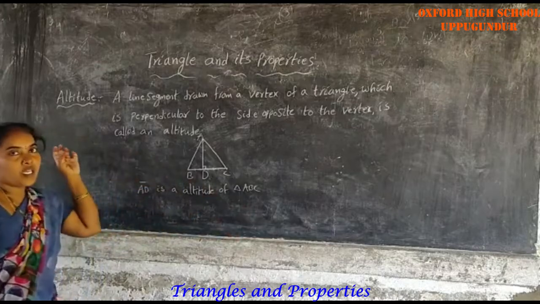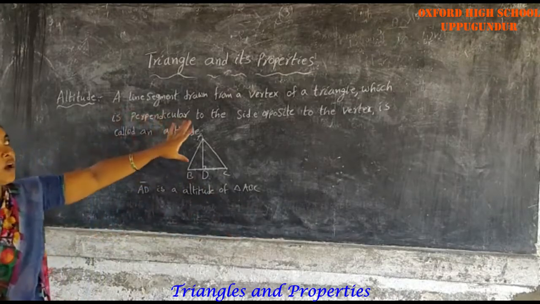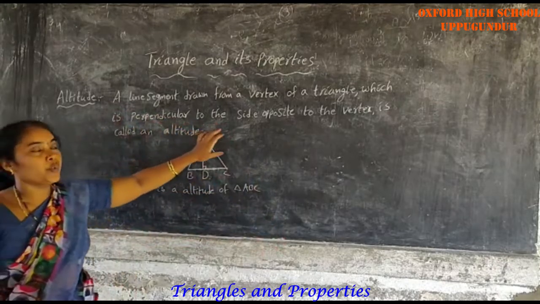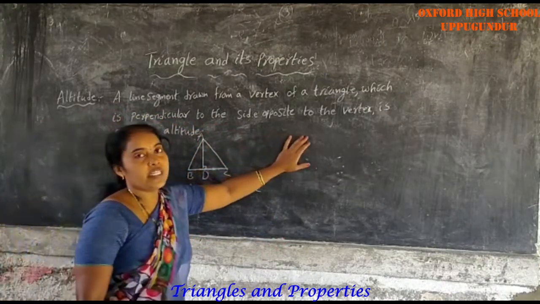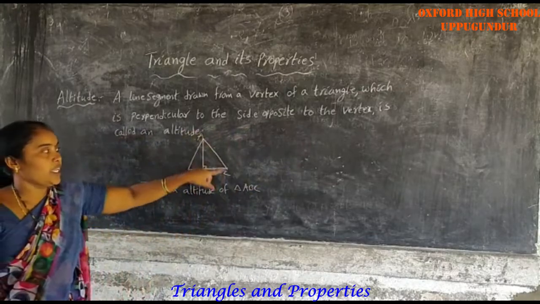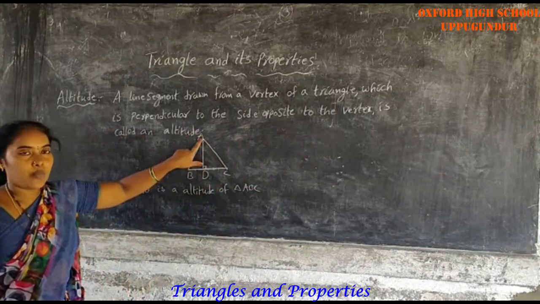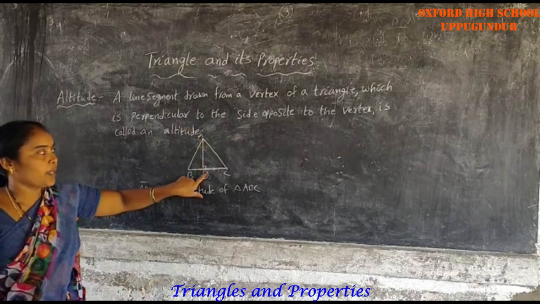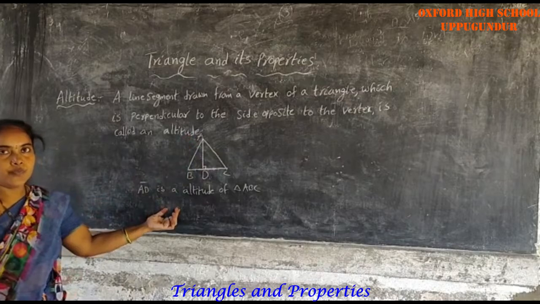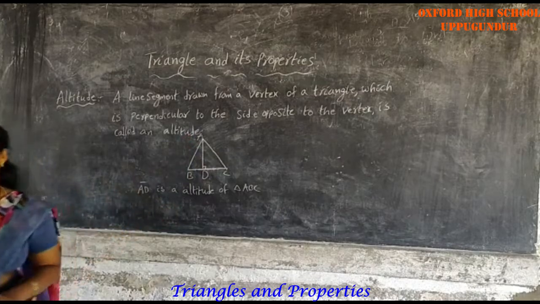Once again, see, altitude means a line segment drawn from a vertex of a triangle which is perpendicular to the side opposite to the vertex. Understood? This is triangle ABC. This is the opposite vertex, perpendicular to the opposite side. Here AD is the altitude. Understood? Next, median.